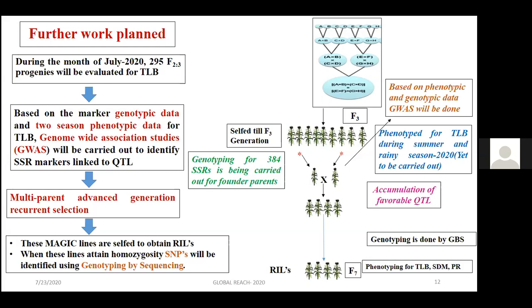When they attain homozygosity as RILs, they will be subjected to genotyping by sequencing and SNPs will be identified, and simultaneously screened for Turcicum leaf blight, sorghum downy mildew, and polysora rust as well. Based on the SNP genotypic data and the phenotypic data, we are going to fine map the QTLs as well.